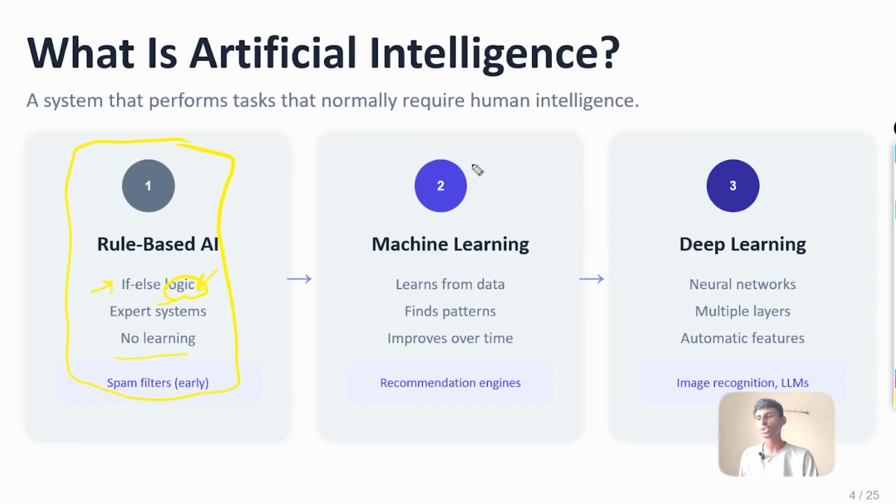The next thing is machine learning, which will learn from data and find patterns, and it will keep on improving over time. It will start by learning from data and finding the patterns, and then learn from the mistakes, and keep on improving, basically. Let's take a simple example like Gmail. In Gmail we have a spam folder, right? There we also get official emails sent to the spam folder.